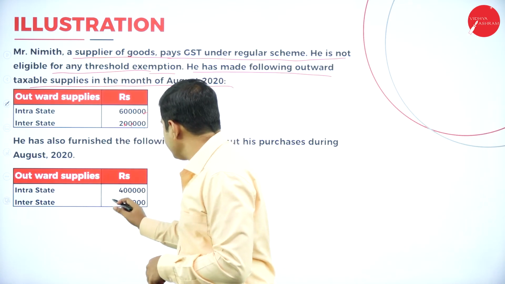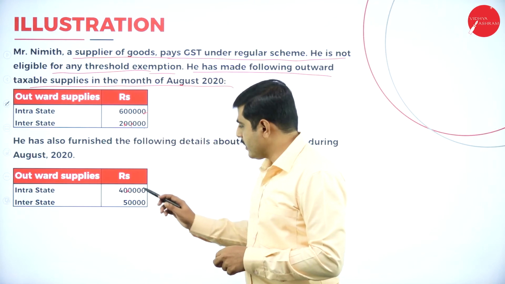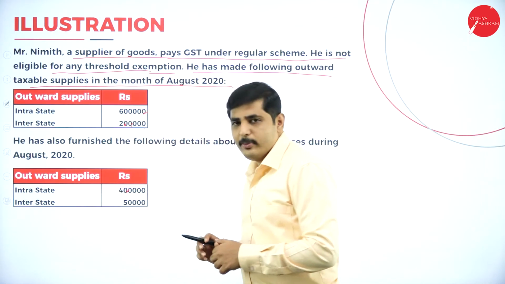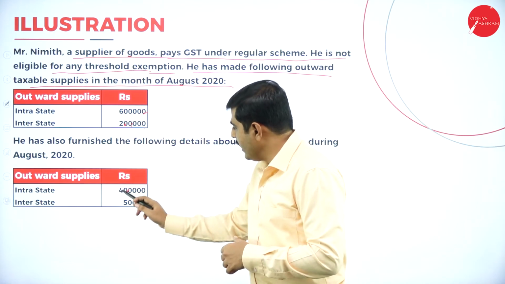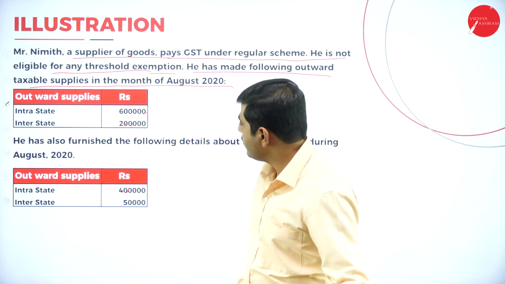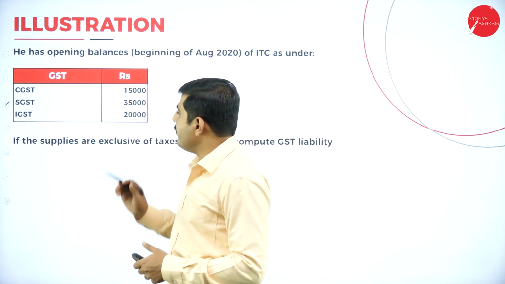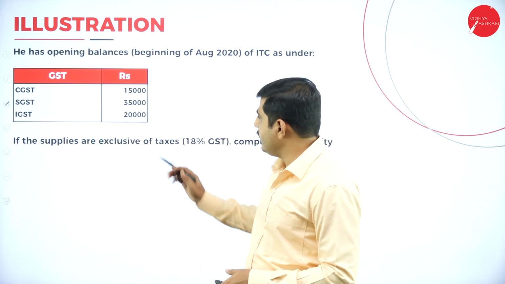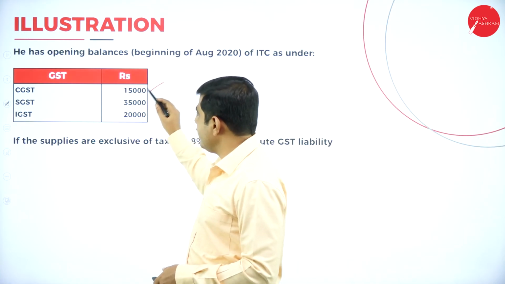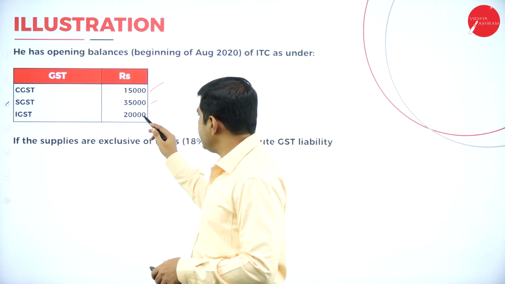For how much has he supplied? For 4 lakh he has supplied intrastate, for which you will have CGST and SGST. For interstate you will have IGST, which is 50,000. Let's look at the problem. Nimit already has an opening balance of credit: CGST 15,000, SGST 35,000 and IGST 20,000.